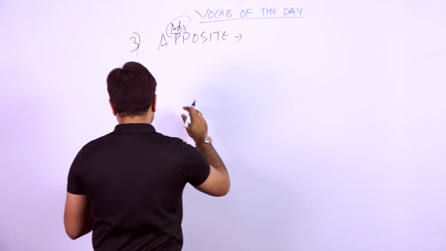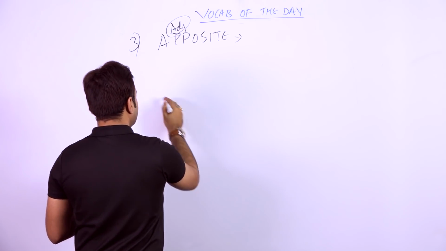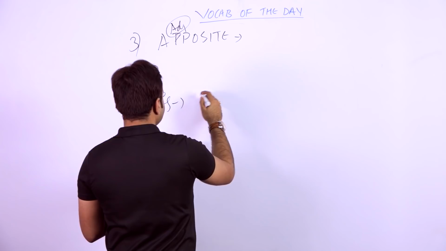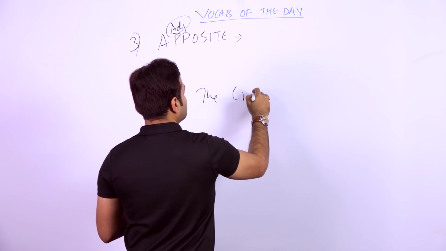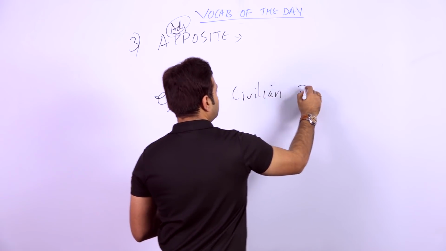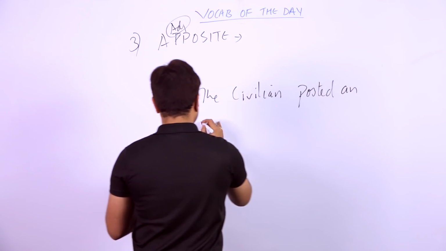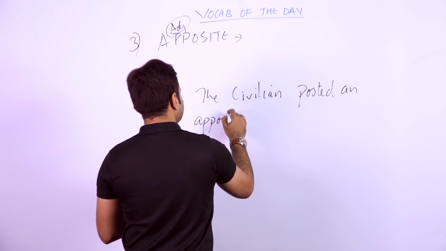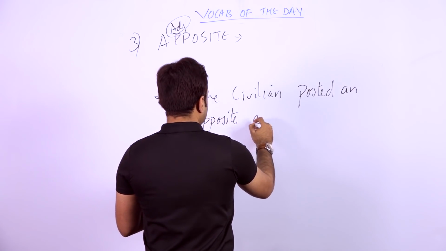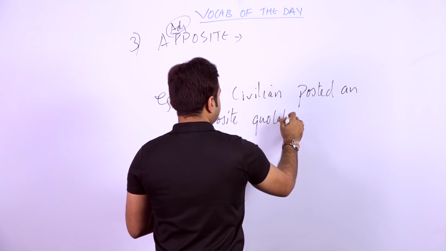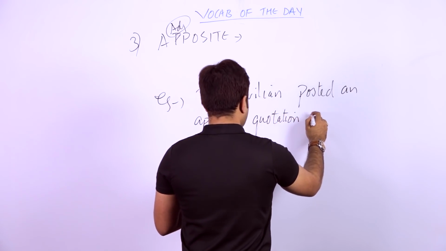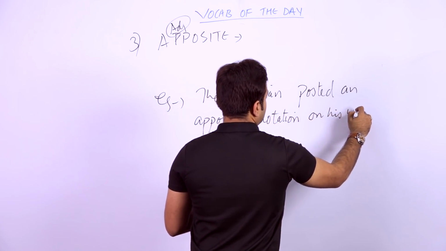But actually, we have to understand that opposite is a different word, and the example that I have is this: the civilian posted an apposite quotation on his wall.